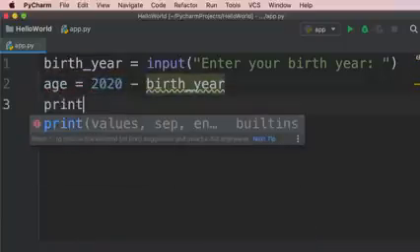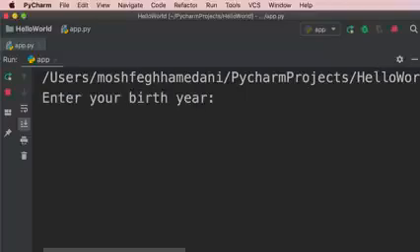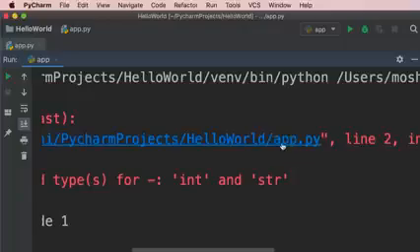Now let's print age on the terminal. Let's run our program and see what happens. So my birth year is 1982. Enter. Oops, our program crashed. So whenever you see this red message, that indicates an error. So this error occurred in this file, that is our app.py on line 2.